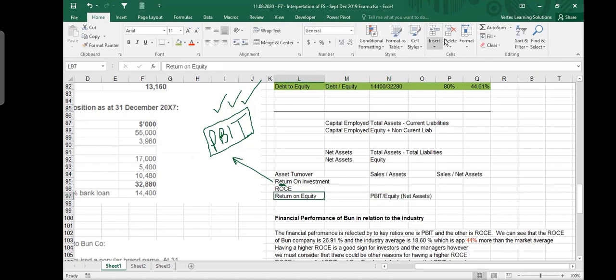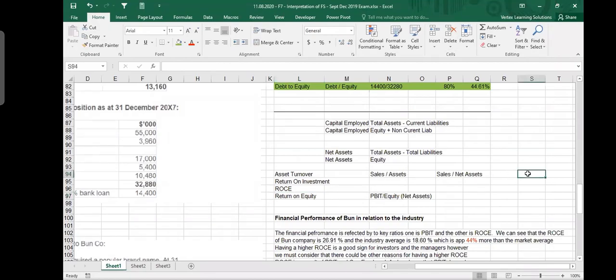Now, you asked me the question: can I use the ratio sales divided by equity? Or sales divided by capital employed? Sales divided by capital employed is not a ratio. I mean, you can find it if you want to, but generally it is not a ratio in the list.